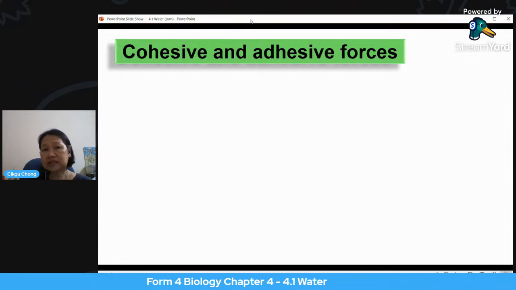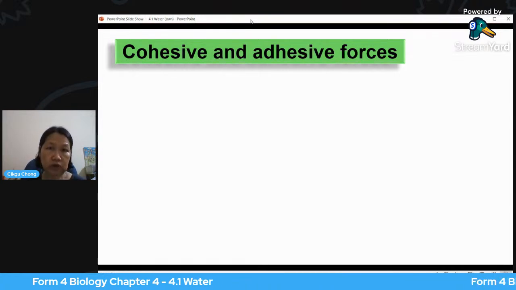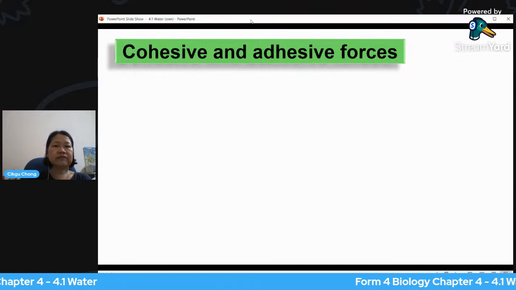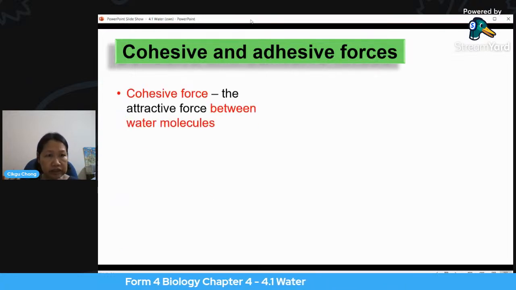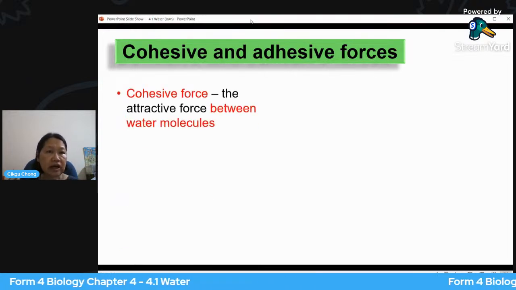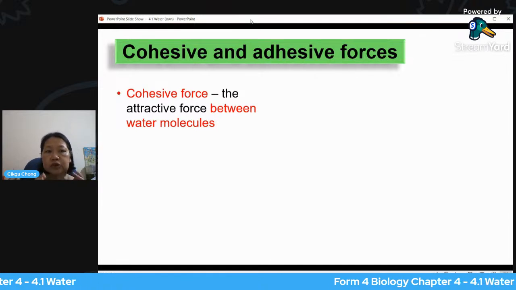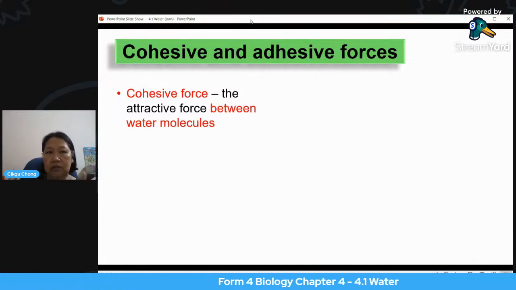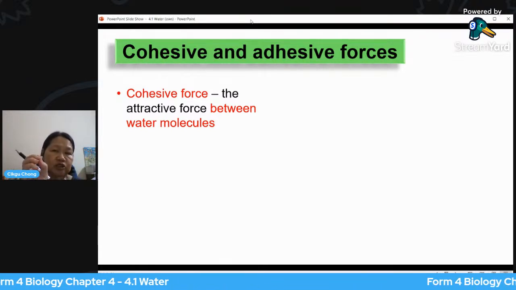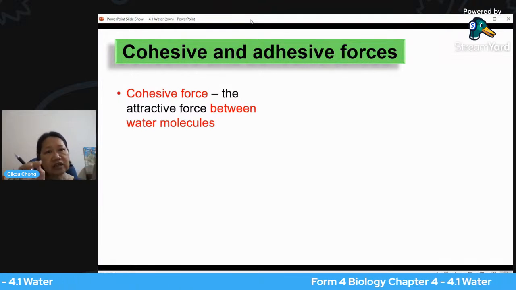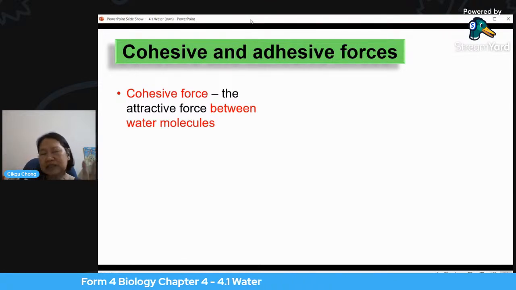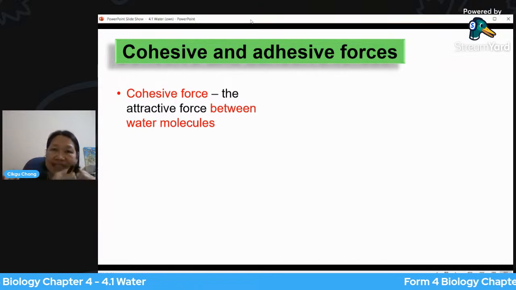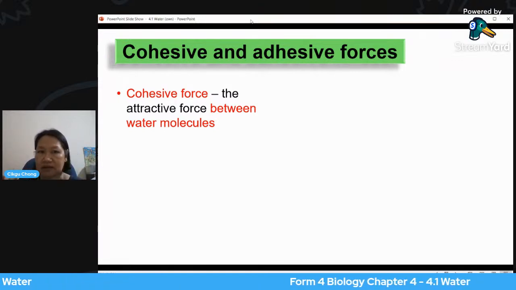You also learn this in physics actually, all right? Maybe not so soon in Form 4. Okay, but cohesive and adhesive forces exist in the water molecule. Okay, cohesive force. What is the meaning of cohesive force? It is the attractive force between water molecules. So between a water molecule and another water molecule, there is an attraction. Because of the partial positive charge and the partial negative charges, there exists an attraction between molecules of water. So it means water likes to stick to water. Water pulls water. All right, okay.